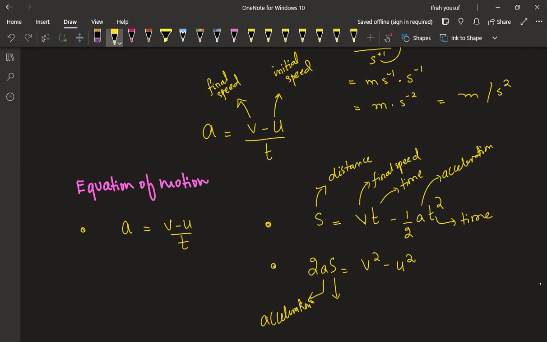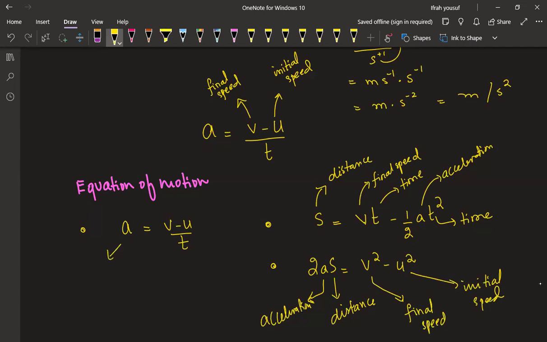Again, this s is distance, v is the final speed, and u is the initial speed.